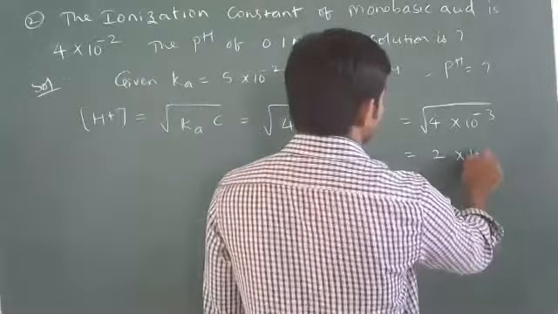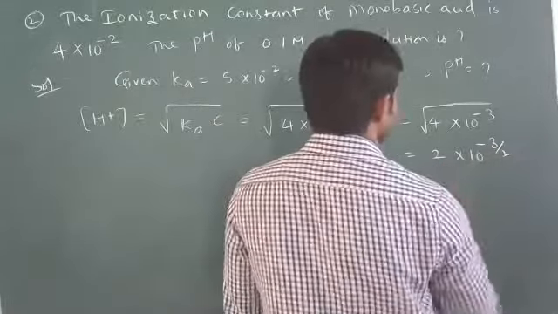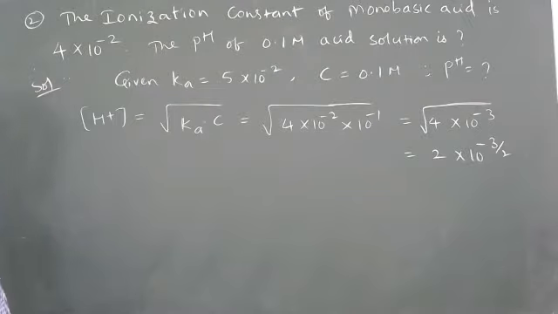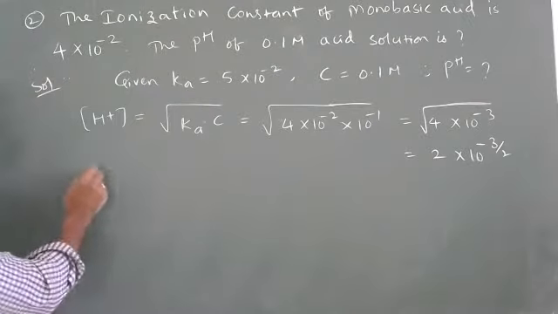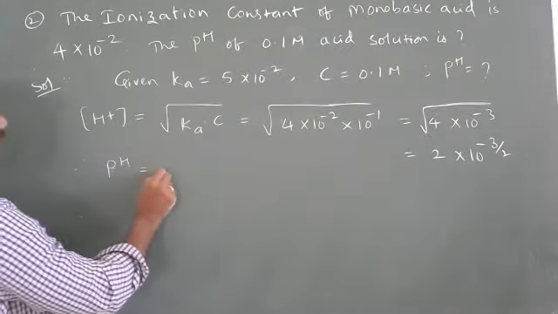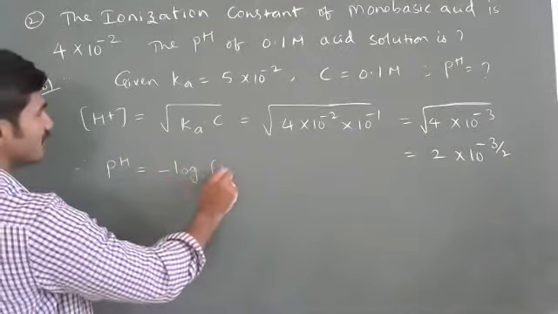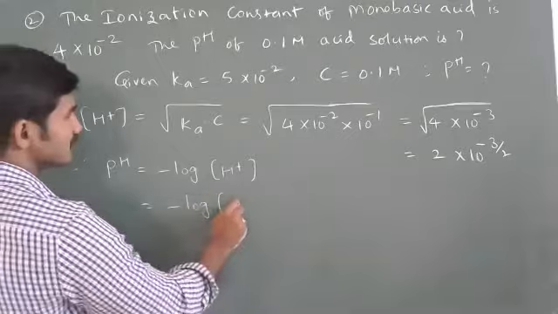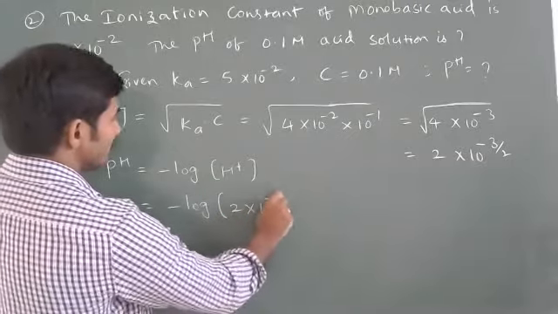So 2 into 10 power minus 3 by 2. Yes, correct. So therefore pH is equal to negative logarithm of H plus.